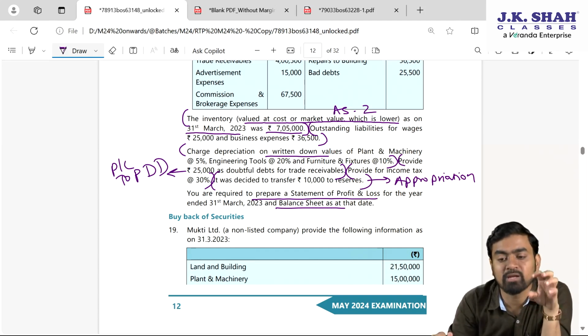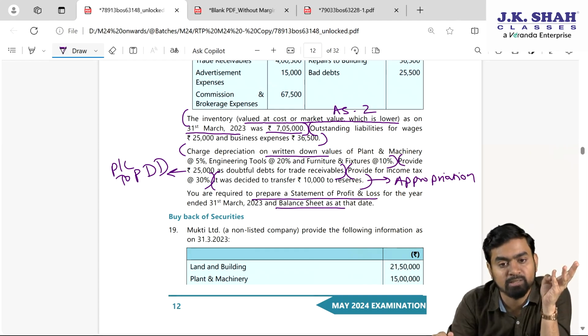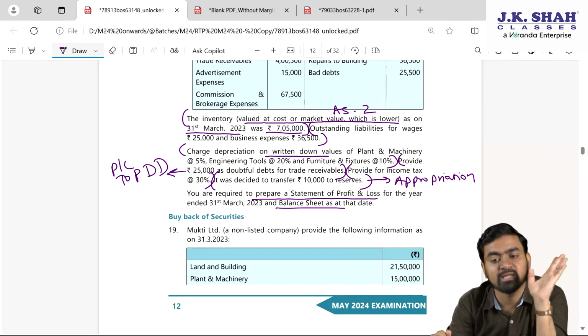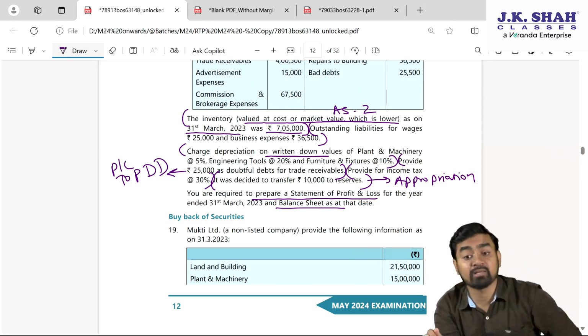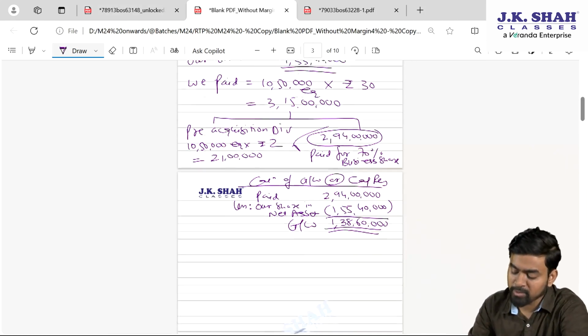Don't prepare the full balance sheet. Only write the relevant required items. See, mostly the repetitive items are share capital, reserves and surplus. Here there is no bank loan or debenture, so non-current liabilities are not there. Directly current liabilities will come. In that, four heads are there, my dear students: short-term borrowing, trade payable, other, and last, short-term provision. Then on the asset side, tangible information they have given, and in current assets mainly three items would be there: inventory, receivable and cash equivalent. So the first job is what? Prepare the format quickly in the exam. So all of you can practice along with me, my dear students.